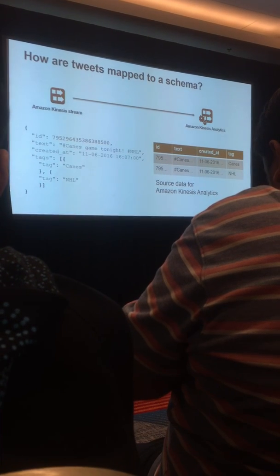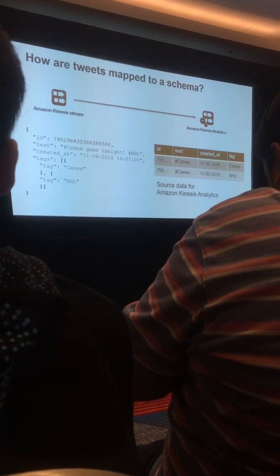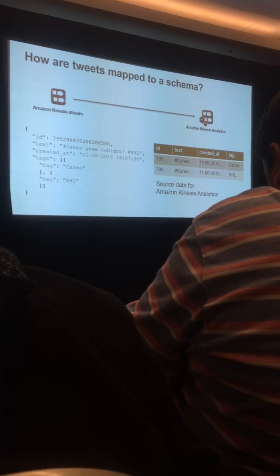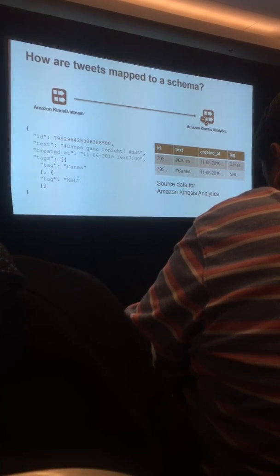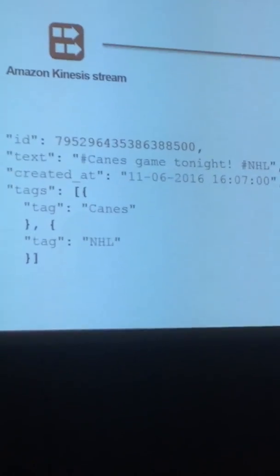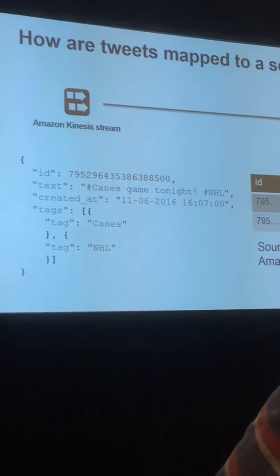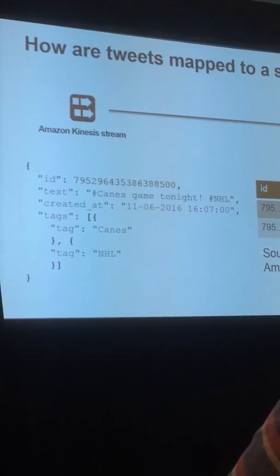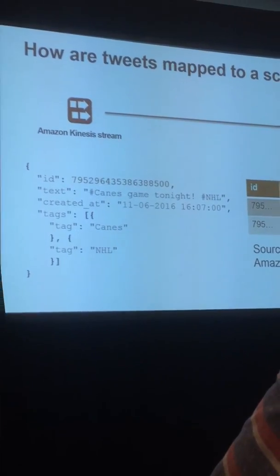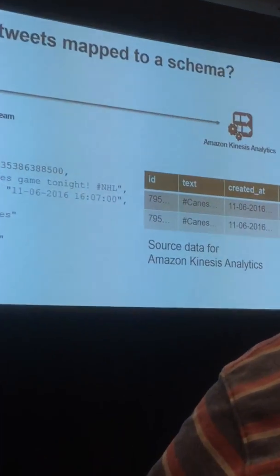So how are tweets mapped to a schema? On the left is an example of a JSON document that represents a single tweet. And you can see at the bottom, there's a tags array, right? These are the hashtags that the person that tweeted this tweet associated with the tweet. So they put in the word NHL, they put in the word Canes. So Canes in this case is the hashtag for the Carolina Hurricanes.